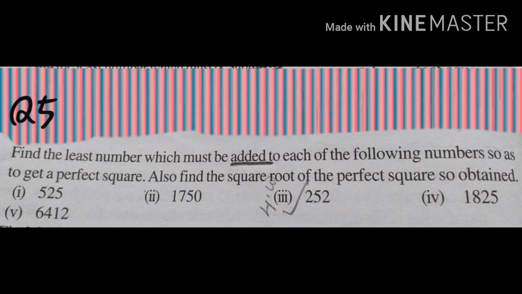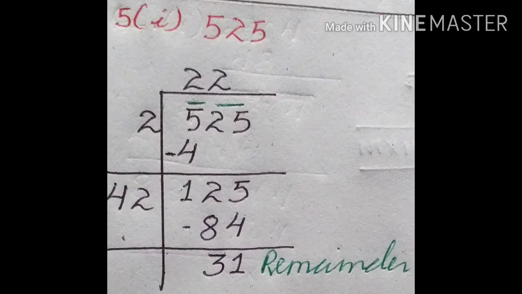Now we have 5 2 5, and in the next step we have to make pairs from the back side. 5 and 2 make one pair, and 5 alone is one pair. Now in the same way, we have to divide 5: 2 goes, 2 twos are 4, and in the next step we have to subtract it. 5 minus 4 will be 1. Now which one comes down? 2 and 5, and the next new dividend is 1 2 5. In the next step, what do we do with 2? We double the divisor. What is double of divisor 2? 4.